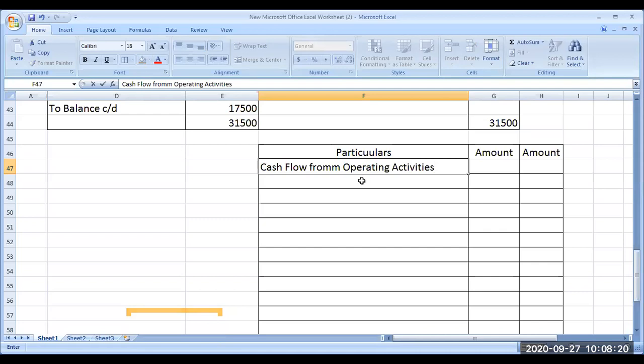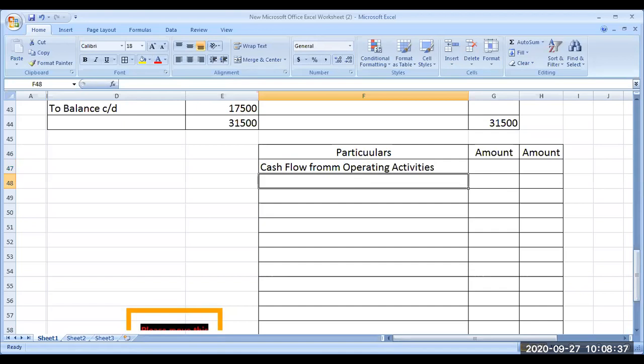Under that, you have to start from the difference between the last year balance and current year balance. The profit and loss account last year was how much? 15,200. The current year it is 15,400.